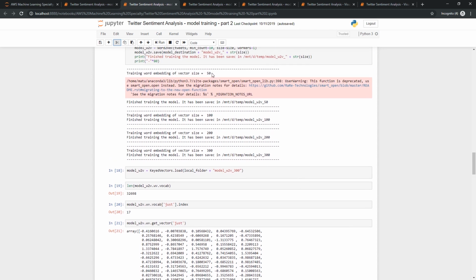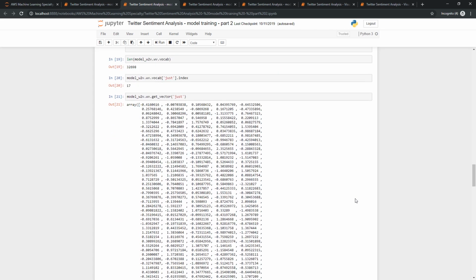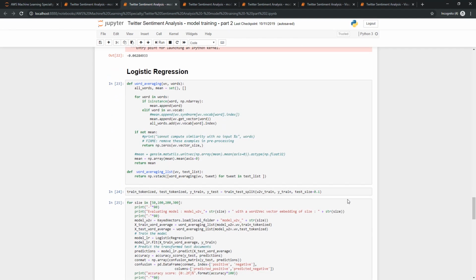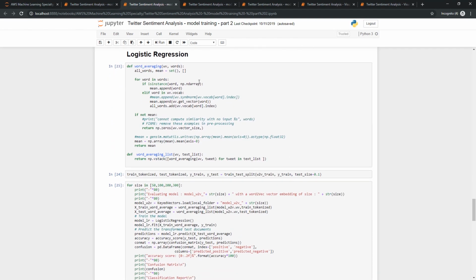So I tried vectors of 50 dimensions, 100 dimensions, 200 dimensions, 300 dimensions. And then I ran logistic regression on each of the different sizes